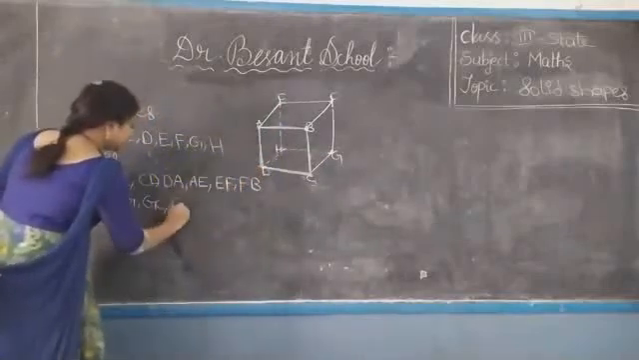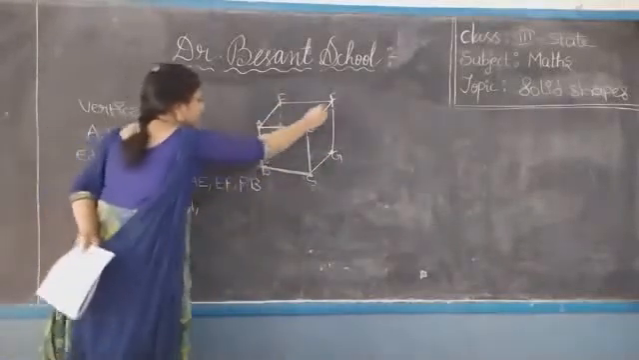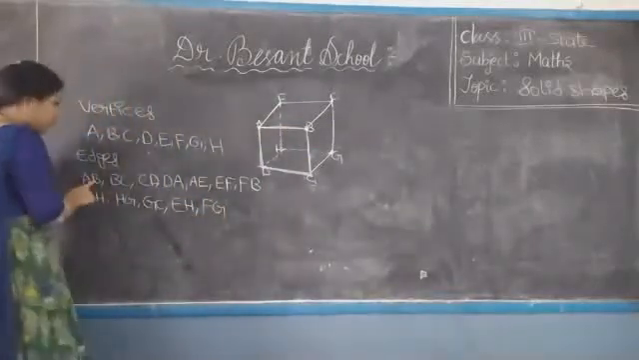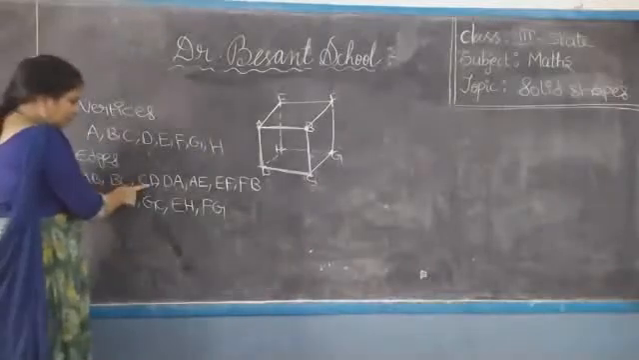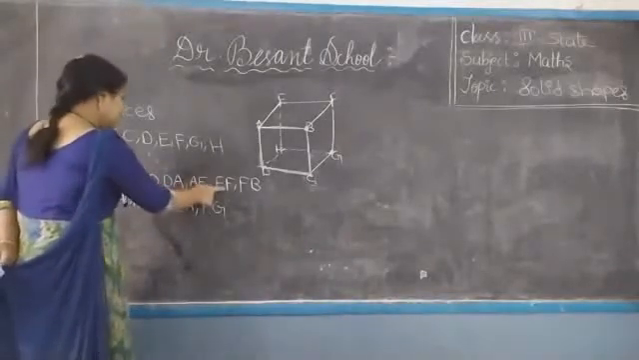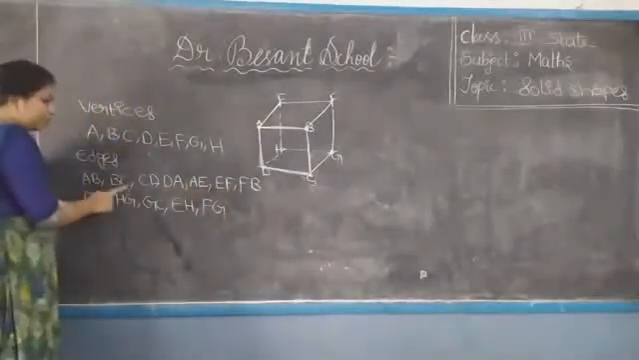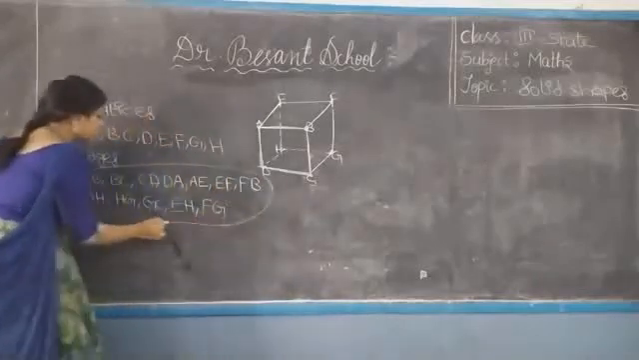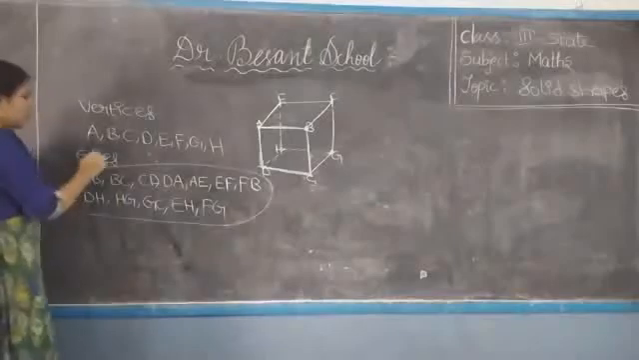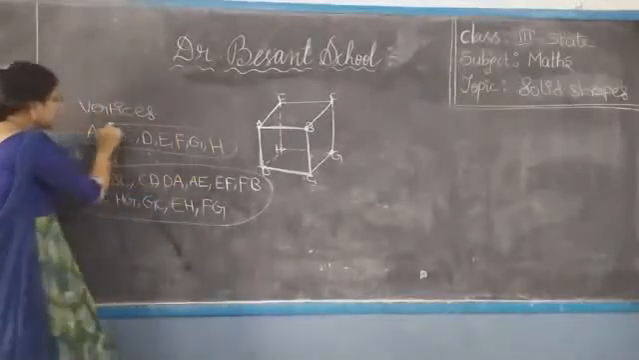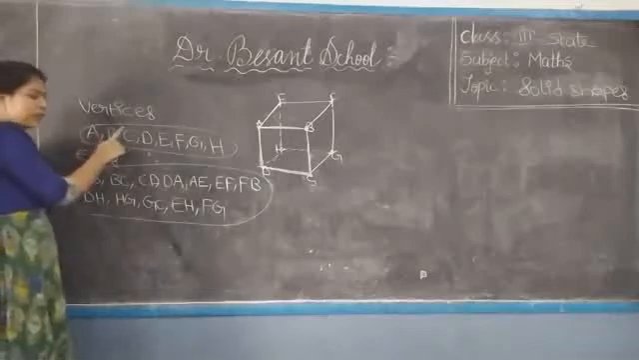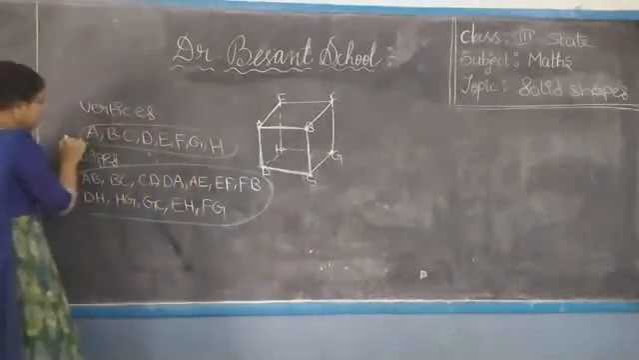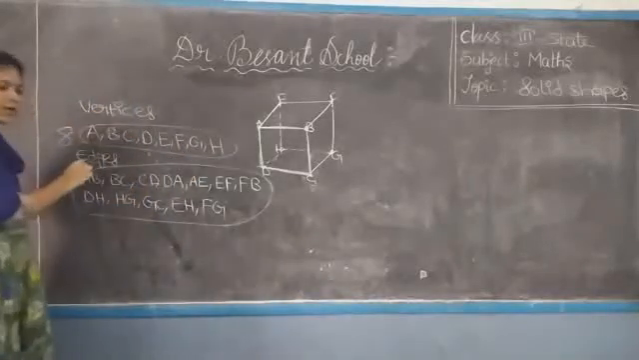Next, EH and FG. How many edges we got? Let's count once. 1, 2, 3, 4, 5, 6, 7, 8, 9, 10, 11, 12. Total how many edges your cube has? 12 edges. Total how many vertices a cube has? Let's count. 1, 2, 3, 4, 5, 6, 7, 8. 8 vertices. Vertices over, edges over.